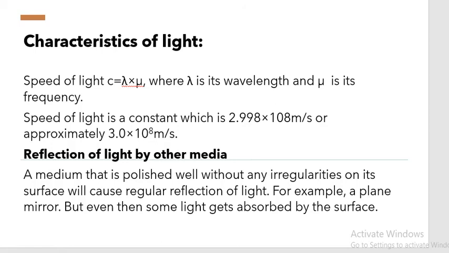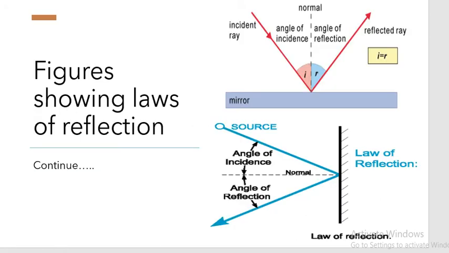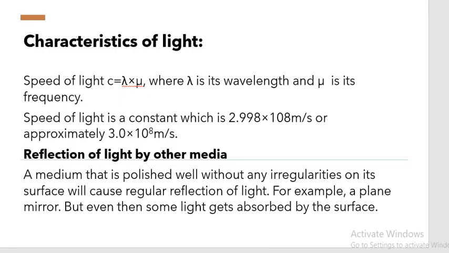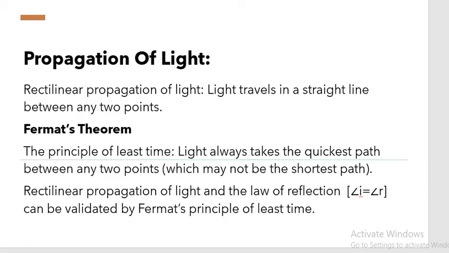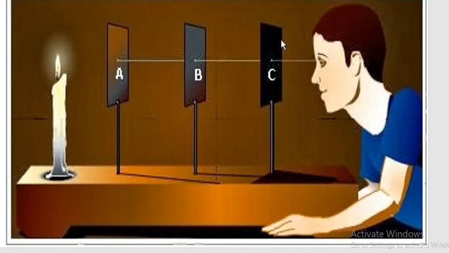So this is all about the laws of reflection, characteristics of light, and the propagation of light. The last thing which we have to discuss today is propagation of light, rectilinear propagation of light. You can see with this figure, it is rectilinear propagation.